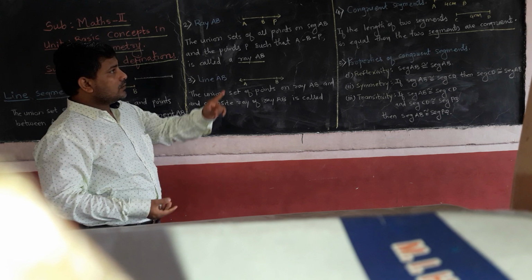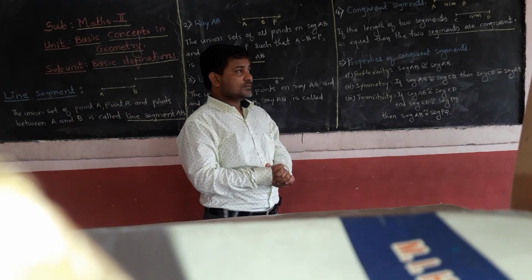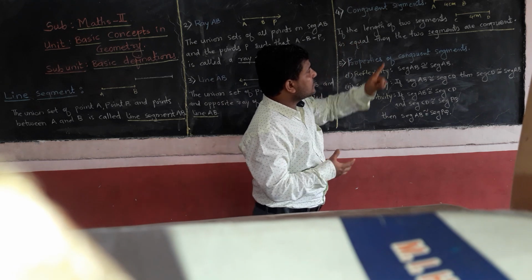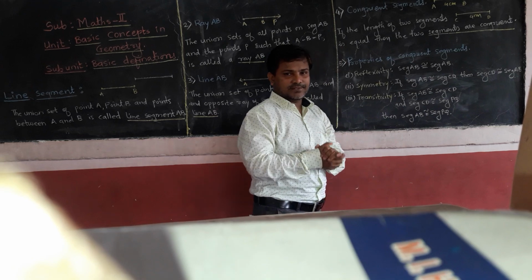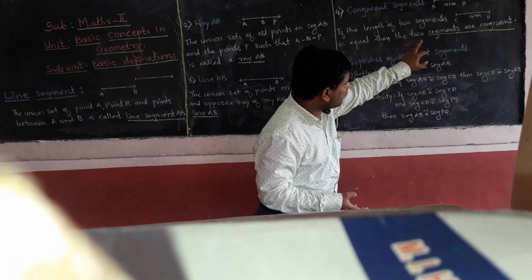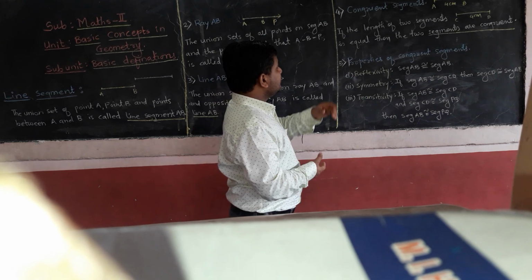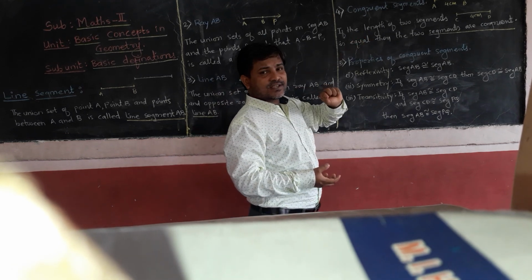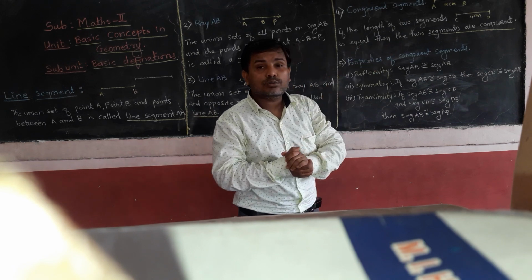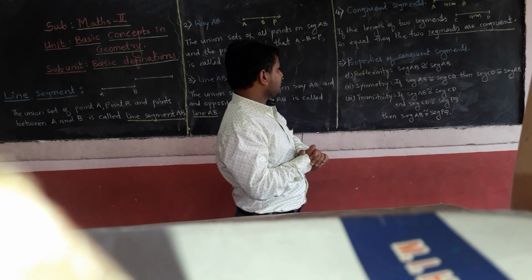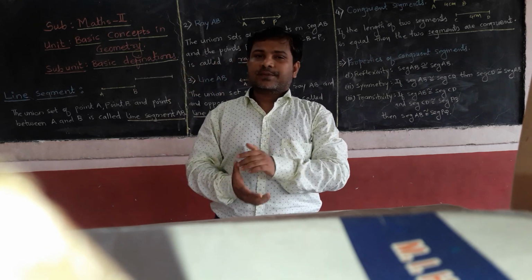Understood? The next one, the 4th point, is congruent segments. Now you can see the line segment AB. What is the length of segment AB? It is 4 cm. What is the length of segment CD? It is also 4 cm. If such segments have equal lengths, then we can say that the segments are congruent segments. Correct? And the 5th point is properties of congruent segments.